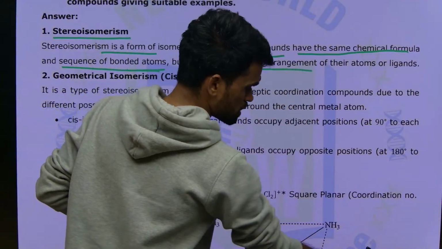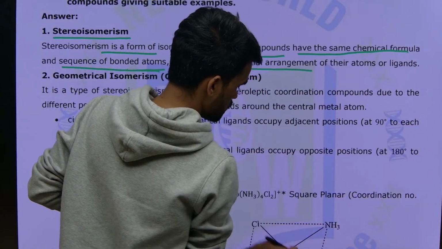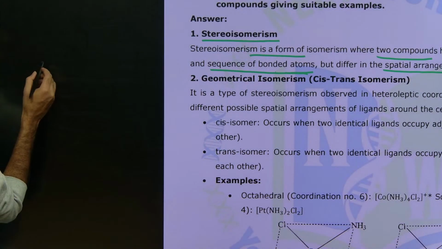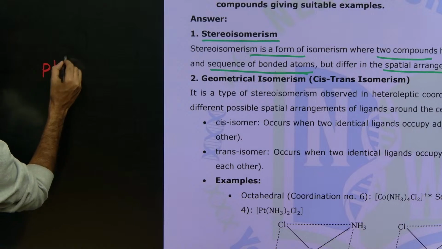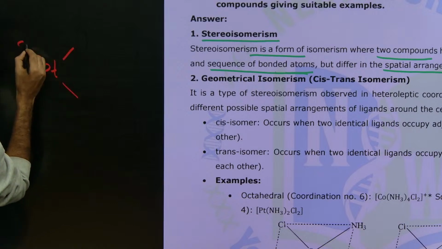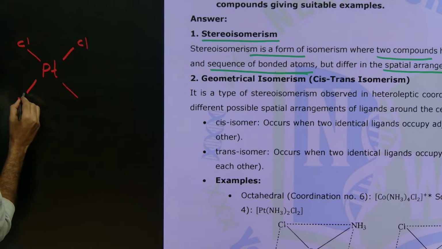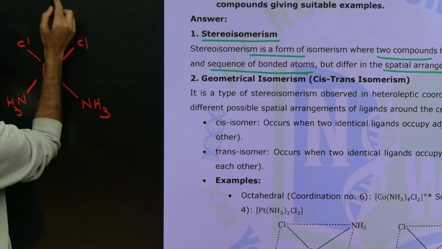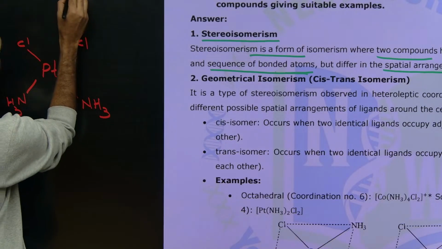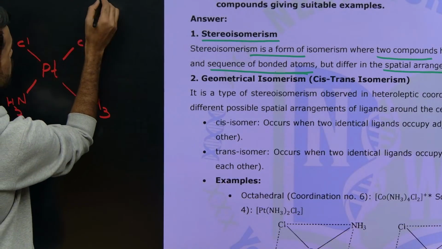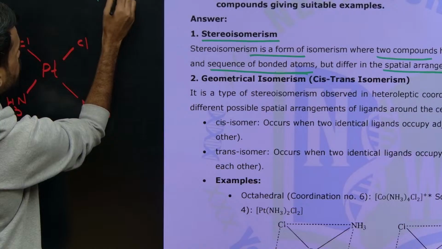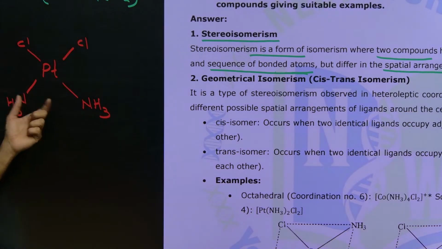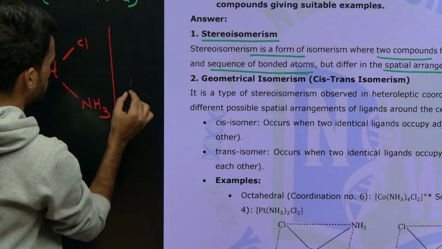It means very simple. Let me explain this. Look at what I am writing. The chemical formulas will be the same. For example, you can see here platinum. Here I am writing Cl, Cl, NH3, NH3. Now what is the formula I have used here? Platinum, 2 chloride ligands and 2 ammonia ligands. Right now it is a tetra coordinate complex, like this I am writing. Now this formula can be written in this manner, and you just see here what I am writing.